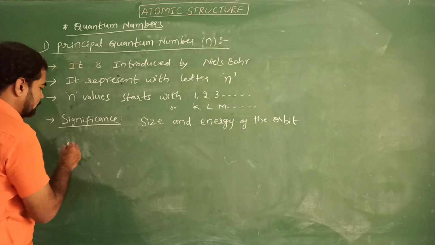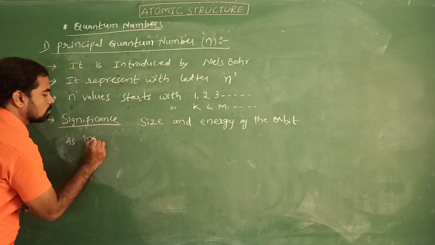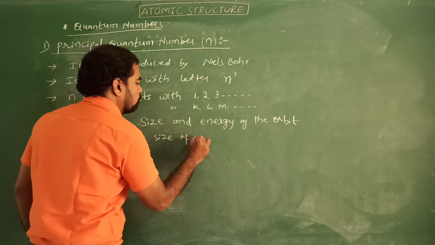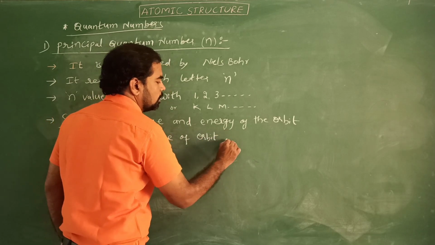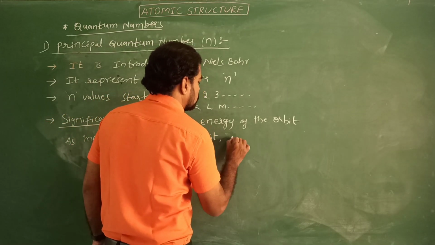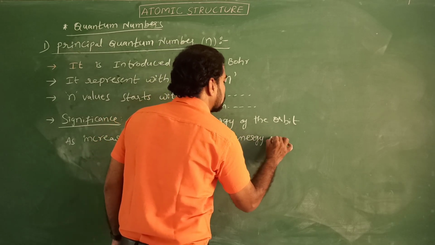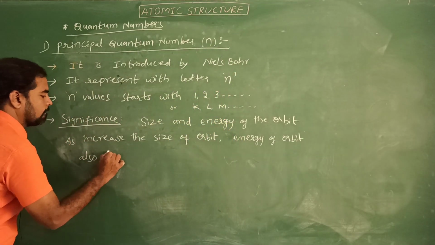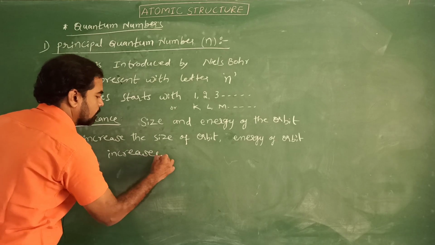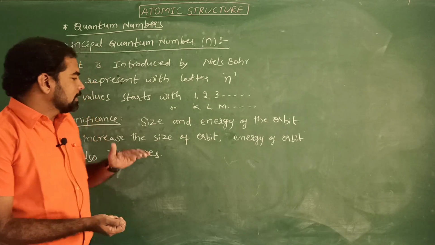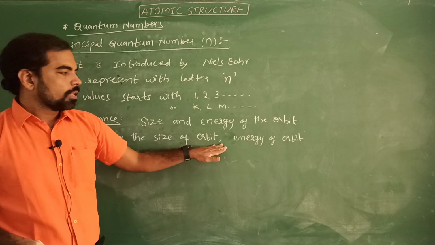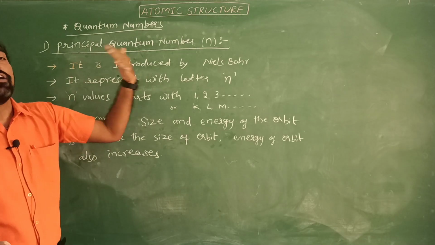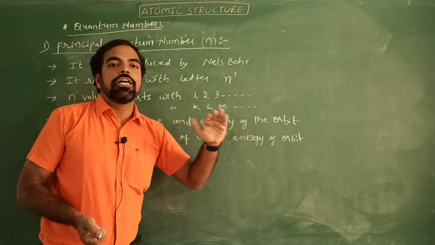That means as we increase the size of the orbit, the energy of the orbit also increases. Otherwise, as we increase the n value, the size and energy of the orbit also increase.